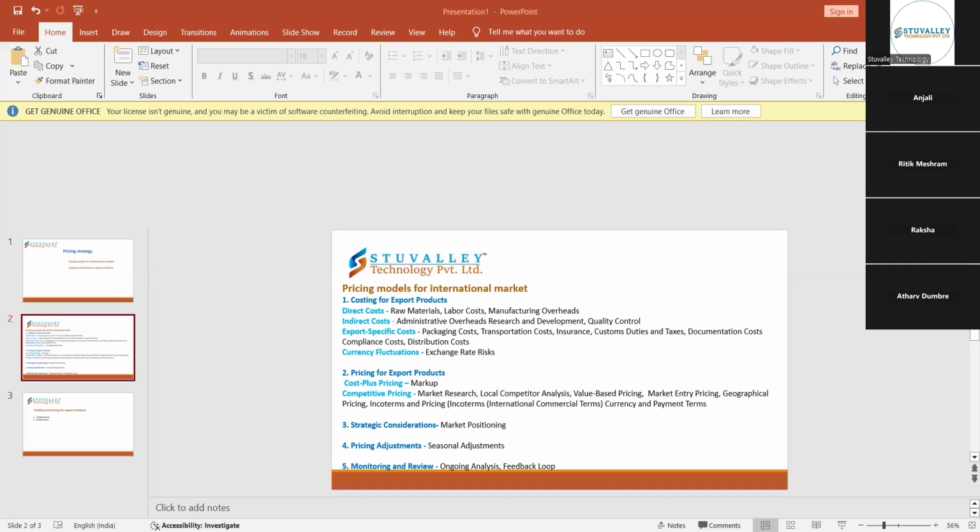If it is cellulose fiber, as it is called, that cotton or fiber is available in India. If I'm importing it from some other country, what cost may it charge me for the raw material? That calculation comes under the direct cost.